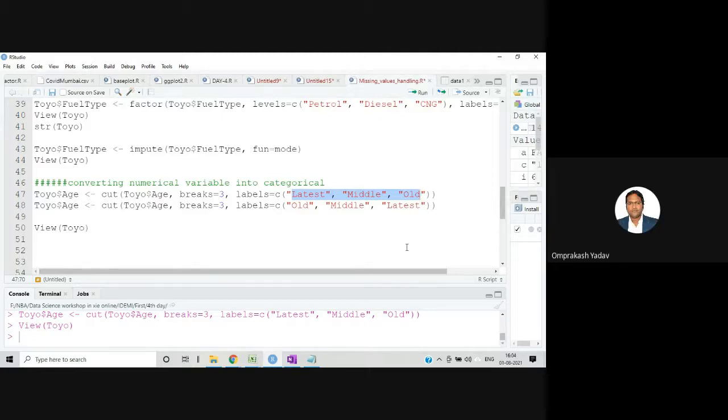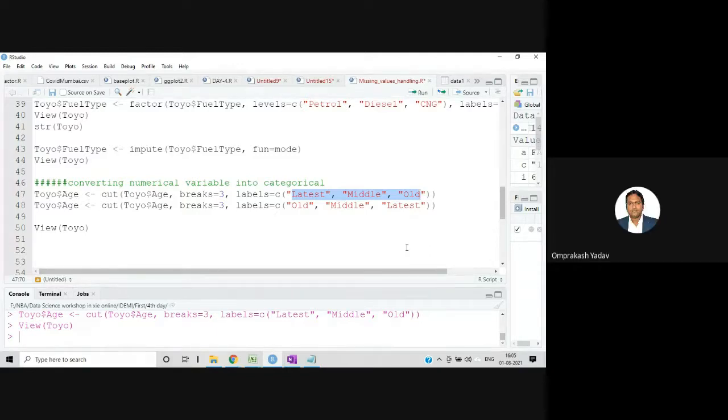Initially we said latest, middle, and old, and it gives you as per that norm. Now if I change the order, will the hierarchy make a difference, because the boundary conditions are the same? Will it not assign the same thing as in the previous instruction?